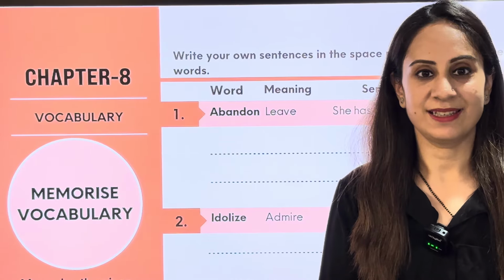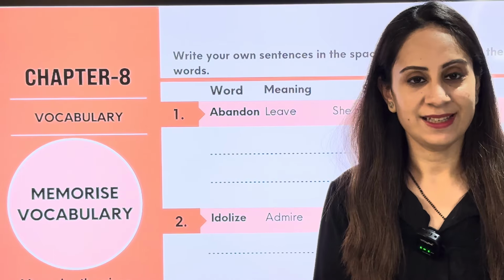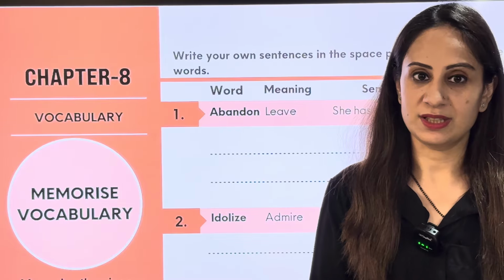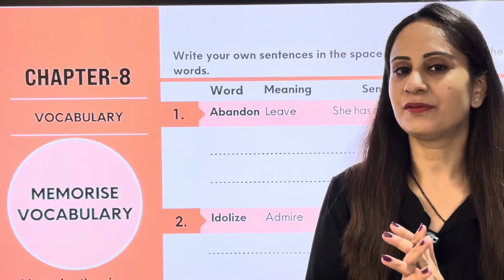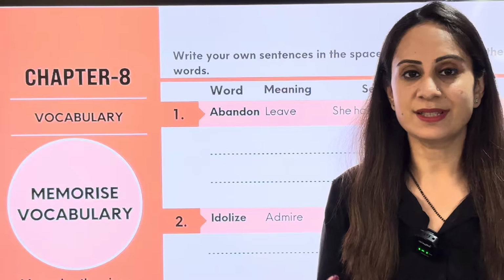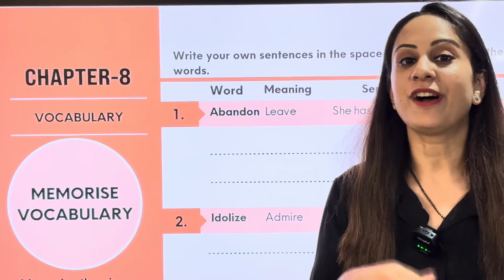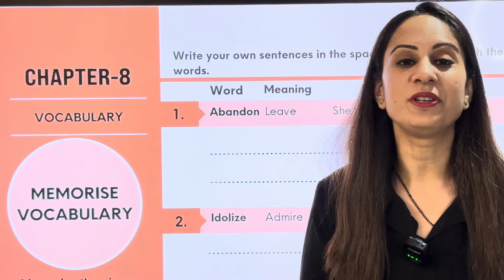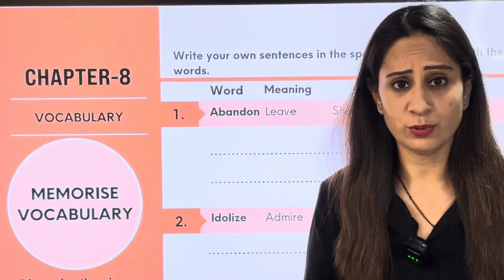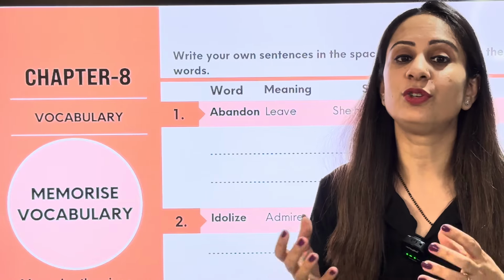Chapter number 8 is what we are going to do today. So in this chapter number 8, as you can see, we have vocabulary words. I hope we all know the significance of vocabulary words. Now, vocabulary words help me to understand and think in English. If I have the right words, only then I'm going to think in English. And we all know that you cannot speak any language fluently if you do not think in that language. So these words will help you to think naturally and then speak English as a language very fluently.